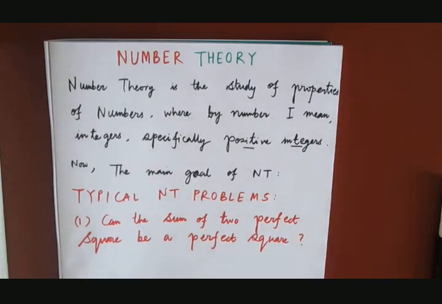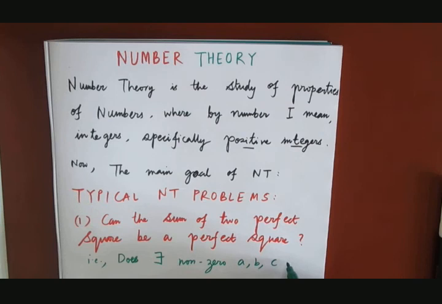That is, what I mean to say is, does there exist non-zero a, b, c over integers such that a square plus b square equals c square? This is the question. I am not considering a, b, c as 0 because that is trivially true: 0 square plus 0 square equals 0 square. But my question is, other than these 0, 0, 0, is there any other solution to this?